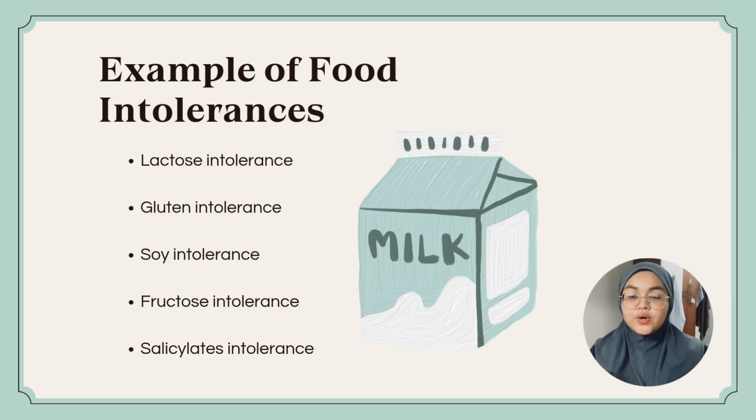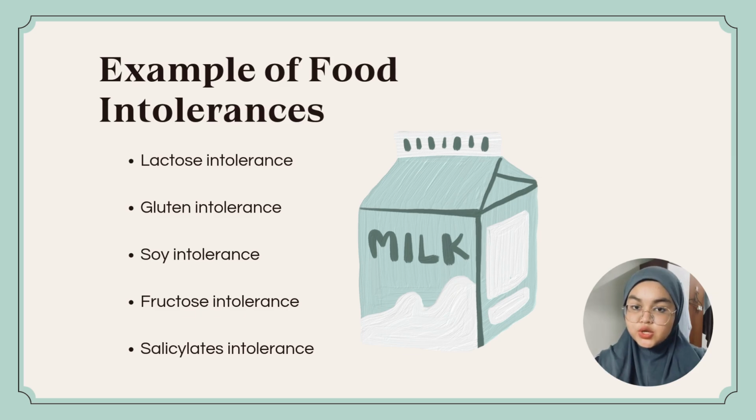So next is soy intolerance. Soy intolerance occurs when a person's digestive system has difficulty processing soy and its byproduct. Soy intolerance typically affects the gastrointestinal system. So it happens because the body lacks the ability to fully digest certain compounds in soy, like proteins or sugar. So the undigested soy can ferment in the gut, leading to discomfort.